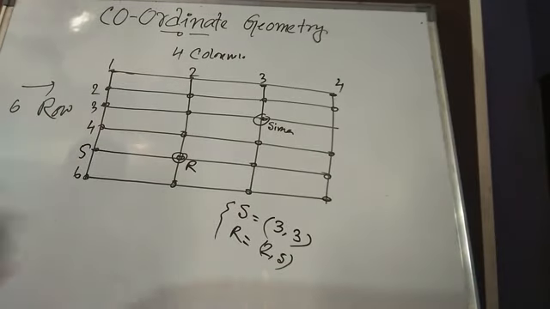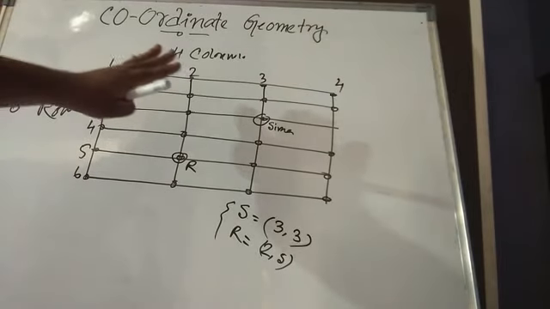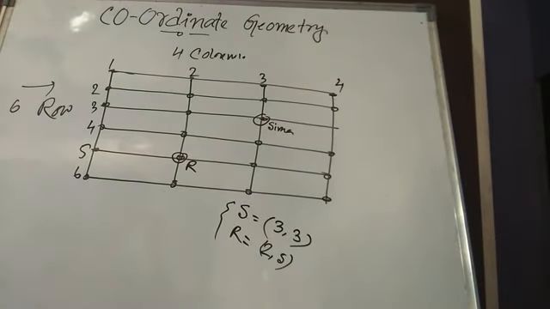Similarly, we can find the location of a point in a plane. A plane means, suppose, this whiteboard. You can imagine this whiteboard as a plane, and in a plane there are lots of points.